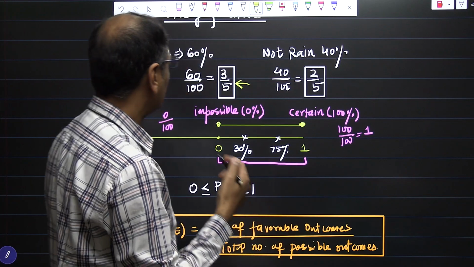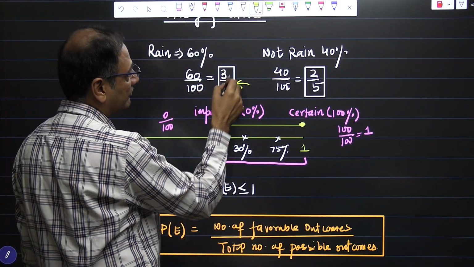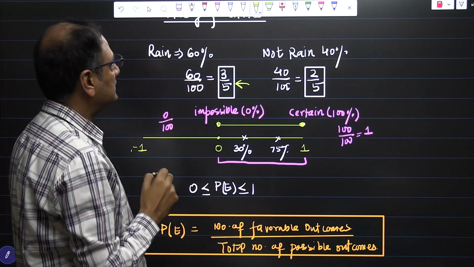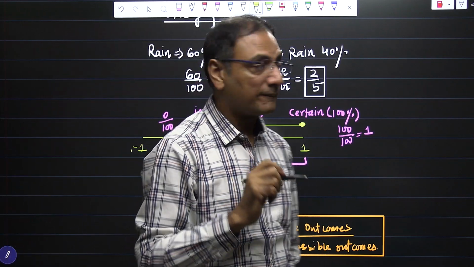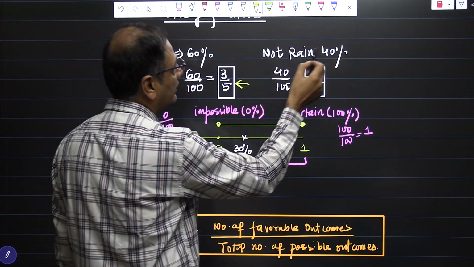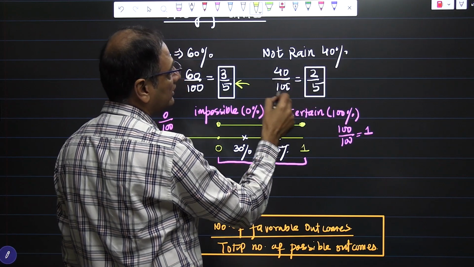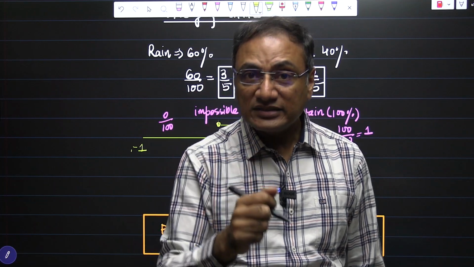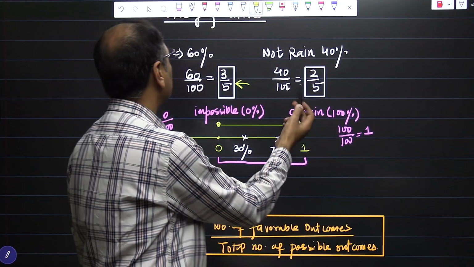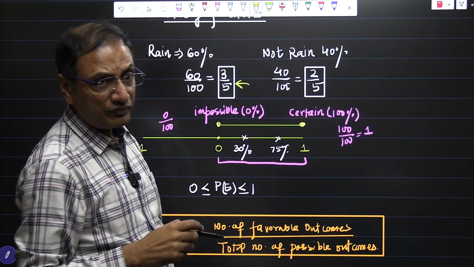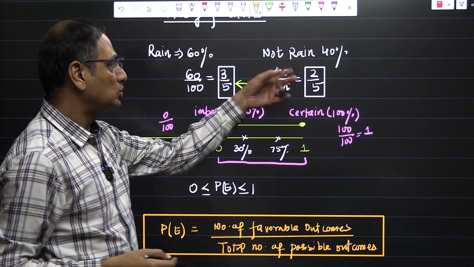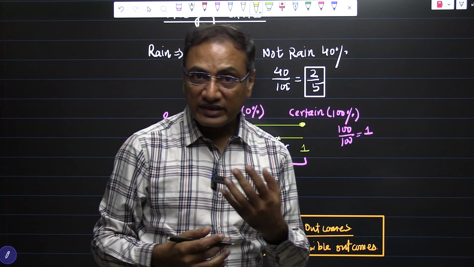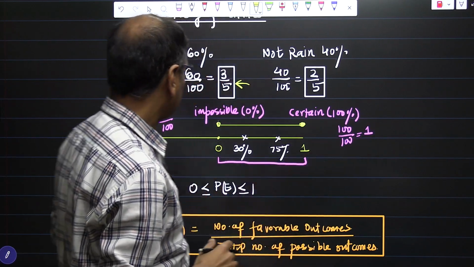of having rain today. So 3 by 5 is a fraction, and out of 5 chances, it is highly likely that 3 chances tell us that it is going to rain today. And no rain, for example 40%, if you convert that into a fraction, you are going to have 2 by 5. 2 by 5 means there is less probability, less chance as compared to the rain. So 2 out of 5 say no rain, and 3 out of 5 say it will rain today. So that is how we predict the chance in terms of probability.